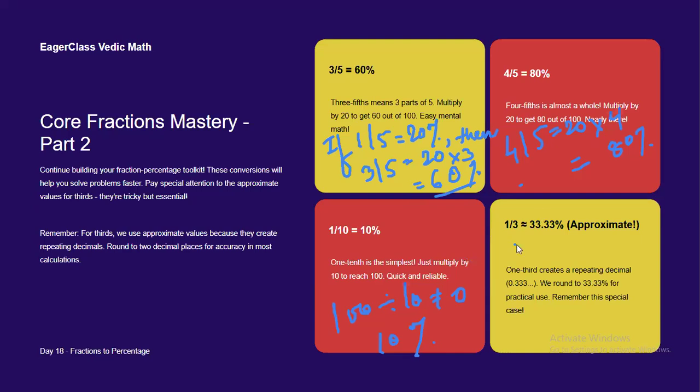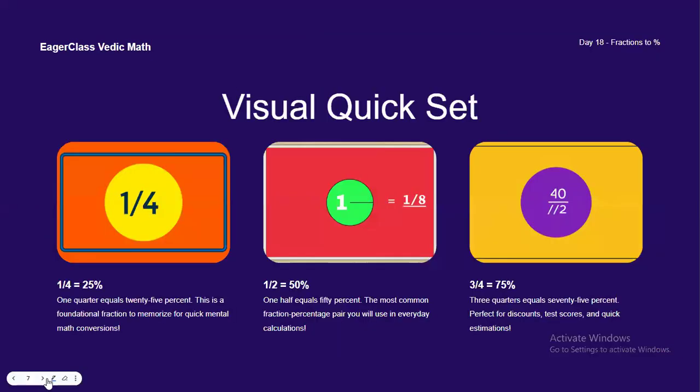Next, 1/3 is equal to how much? This is 1/3. 1/3 gives a repeating decimal. Okay, so that's approximately 33.33%. We round to 33.33% for practical use. You have to just remember these special cases. Okay, common decimals. Now just a visual quick set.